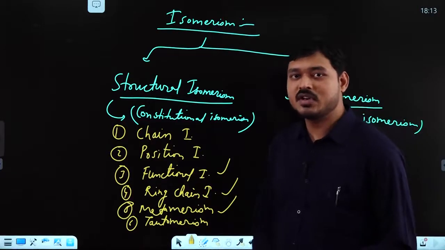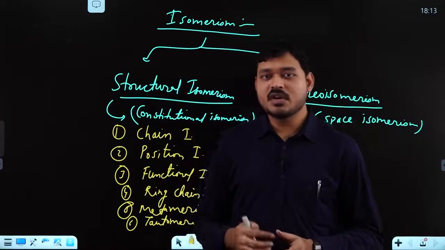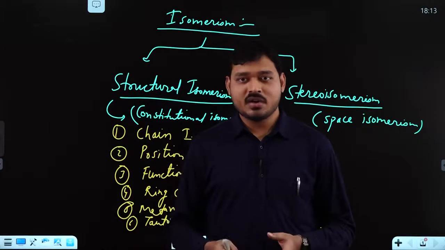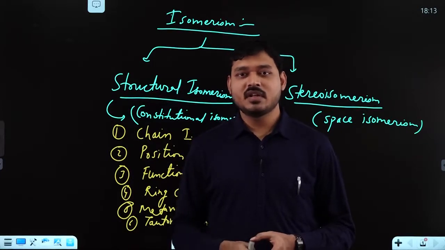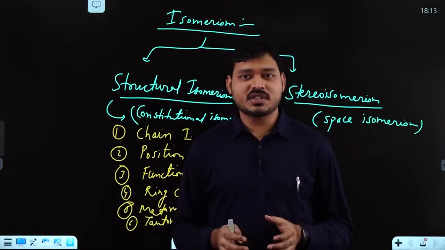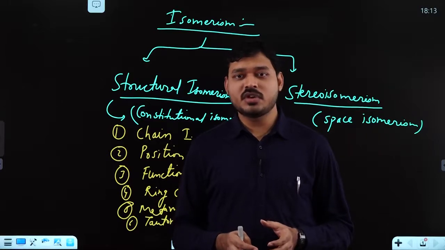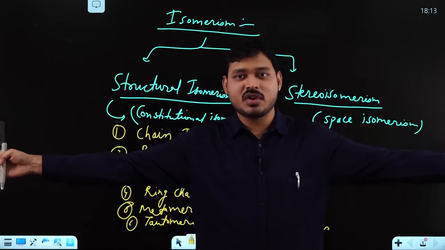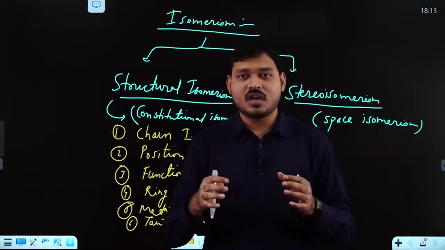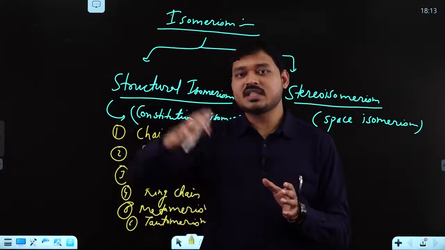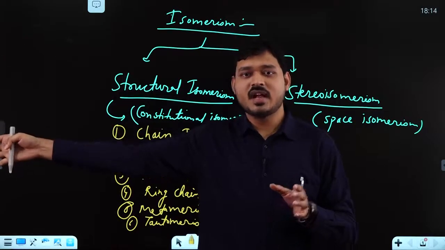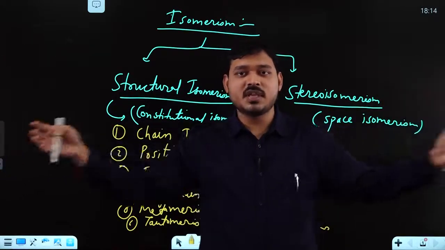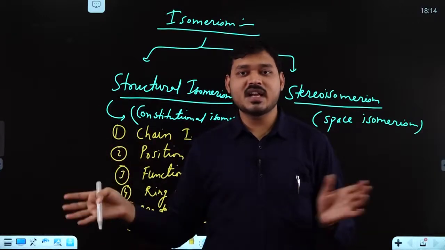So metamerism was all about the compound having bivalent or polyvalent radicals, just like oxygen. Oxygen can form 2 bonds, one bond this side and one bond this side. For example, if there is an oxygen with ethyl on this side and ethyl on this side, you will say it is diethyl ether.